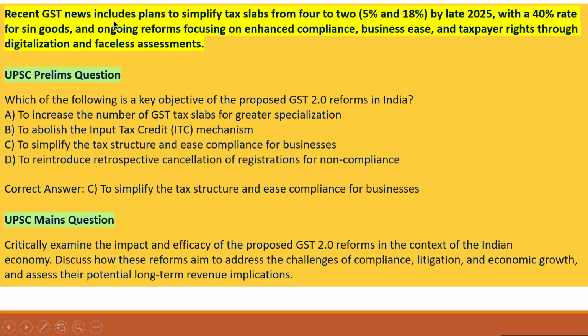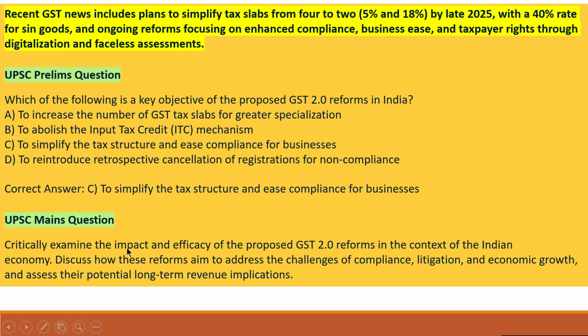Recent GST news indicates plans to simplify tax slabs to 5% and 18% by late 2025, with a 40% rate for sin goods, and ongoing reforms focusing on enhanced compliance, ease of business and taxpayer rights through digitalization and faceless assessment. Prelims question is given, just go through that.